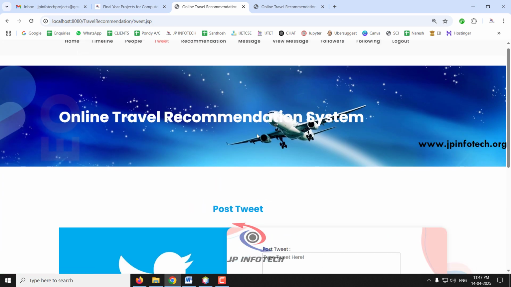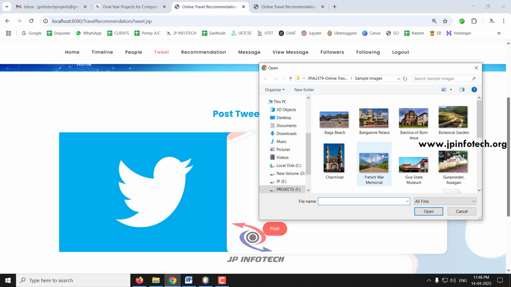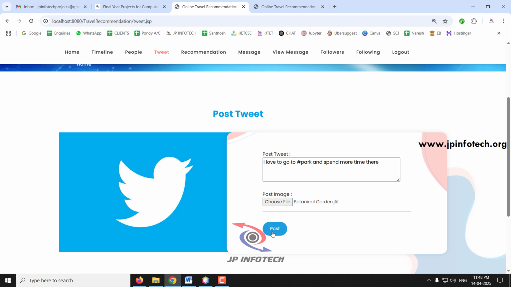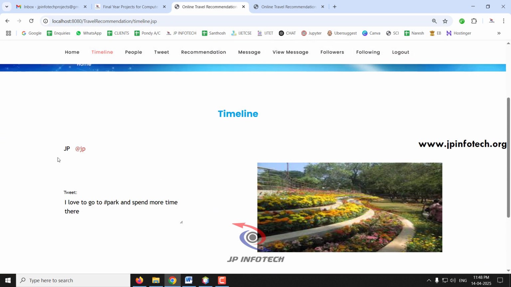First I'll post a tweet. What I'm going to post is "I love". Let me select a sample image for it; you can select any image and then click post. This is the post I'm going to tweet. I have made the tweet. If you go to the timeline, you can see the tweet made by the user JP: I love to go to park and spend more time there.